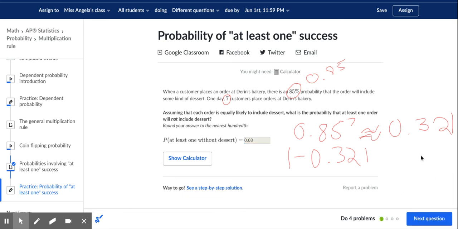So that's the strategy here. We're finding out the probability that the opposite happens, and then it's 1 minus that probability, essentially.